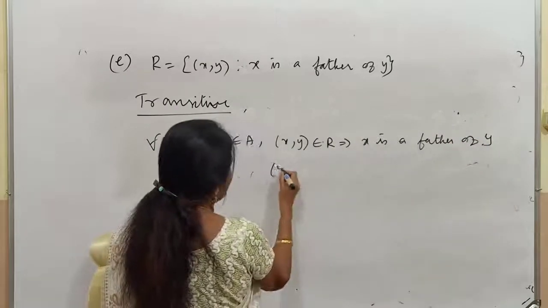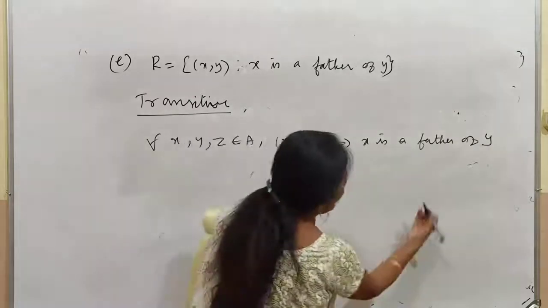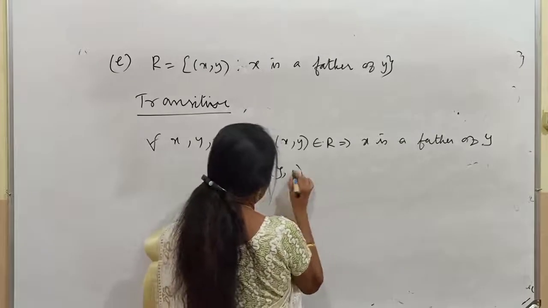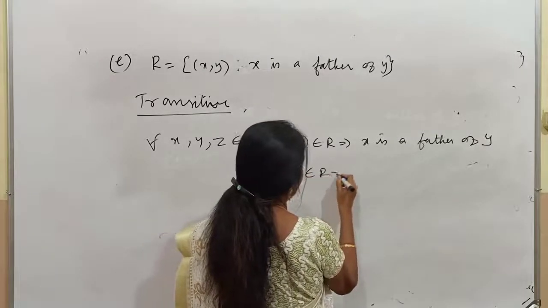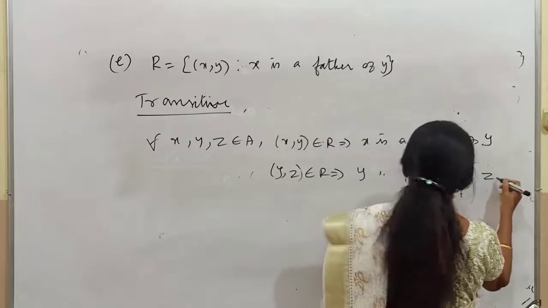The next one also is given. Using these two conditions, you are going to find the new statement. y comma z belongs to R implies y is a father of z.